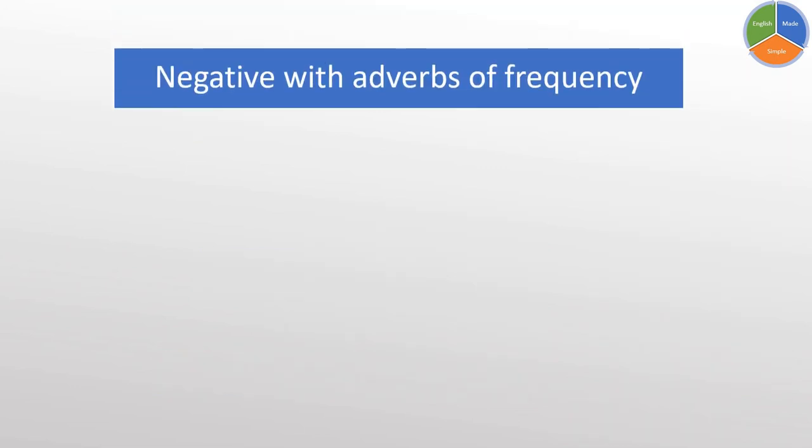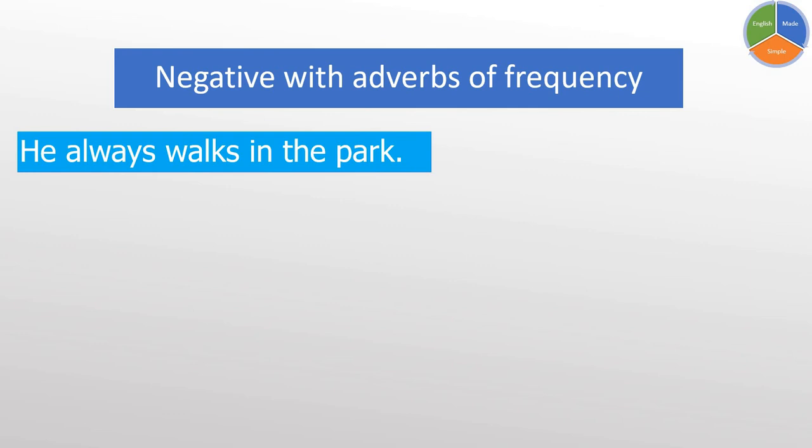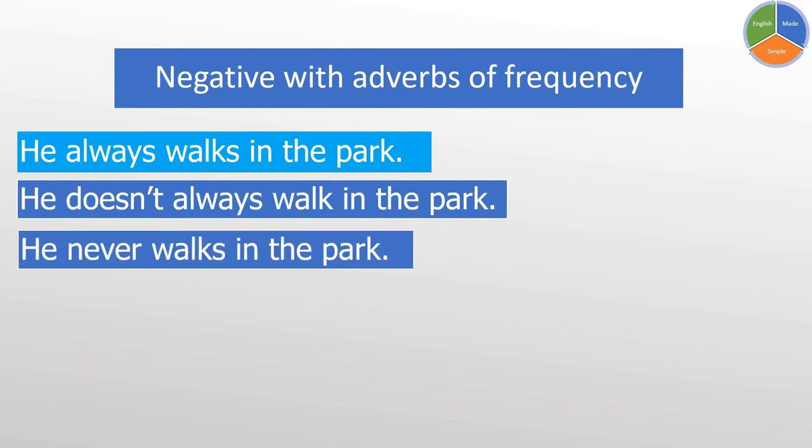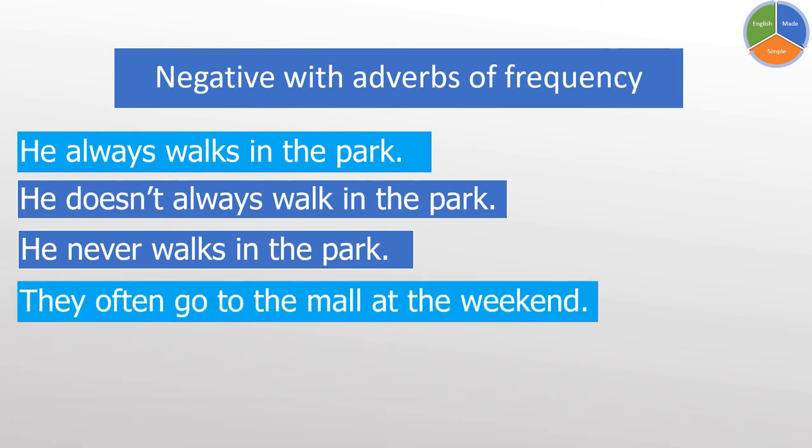Now let's look at negative with adverbs of frequency. Sometimes, usually, every, always, often. Let's look at this example. He always walks in the park, which becomes he doesn't always walk in the park. We can change this sentence into negative in a different way. He never walks in the park. And in that case, we'll use never and keep walks unchanged. Let's look at the second example.